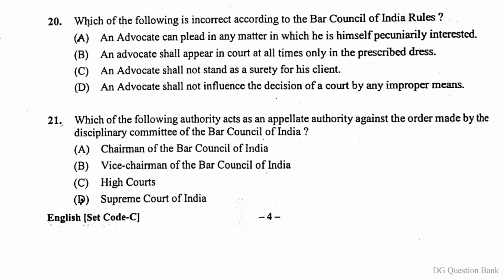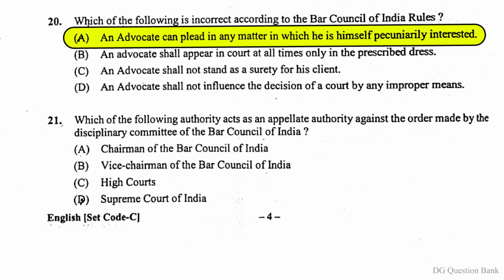Question number 20. Which of the following is incorrect according to the Bar Council of India rules? The right answer is option A. An advocate can plead in any matter in which he is himself pecuniarily interested. Question number 21. Which of the following authority acts as an appellate authority against the order made by the Disciplinary Committee of the Bar Council of India?